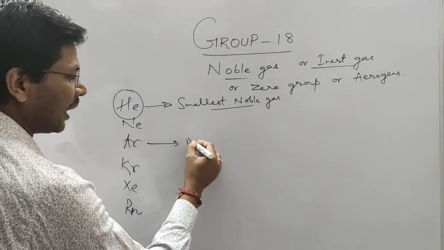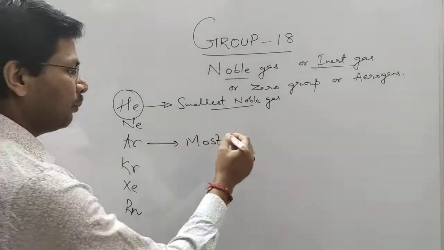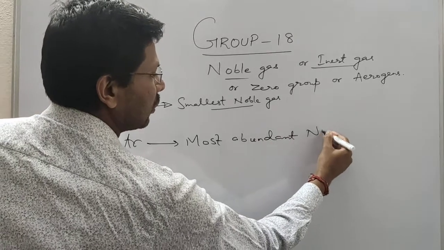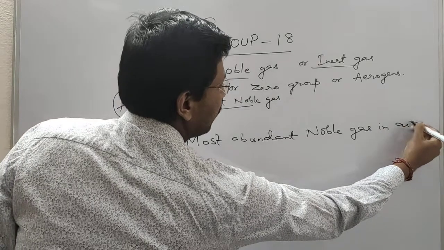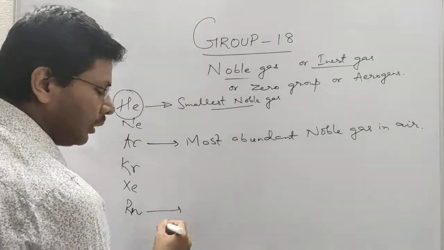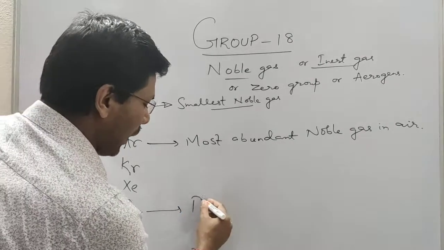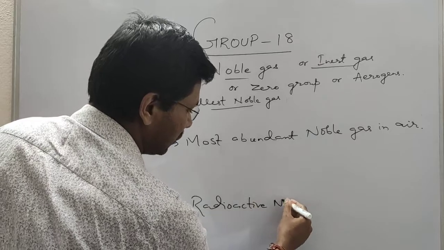Argon is the most abundant noble gas in air. Radon is a radioactive noble gas.